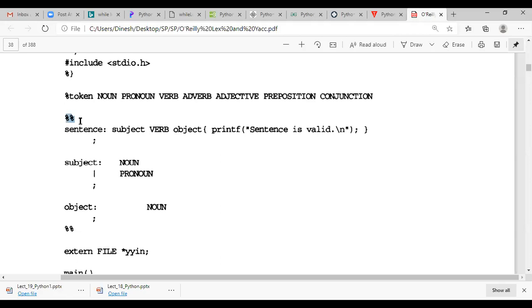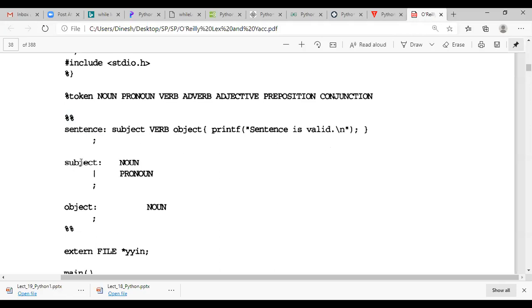So what are the rules? The left hand side is sentence, colon, and the right side is what can be generated. So sentence colon subject, verb, object. If this is the case, then print the sentence is valid. If this sequence is not there, then it is not a valid statement. We have not handled any output like sentence is not valid; we are only printing the sentence is valid if it is valid. At last, the semicolon indicates the end of this particular rule.